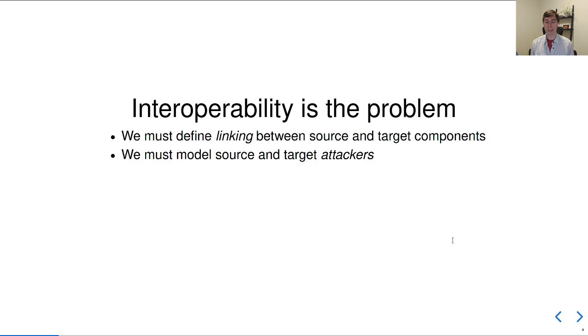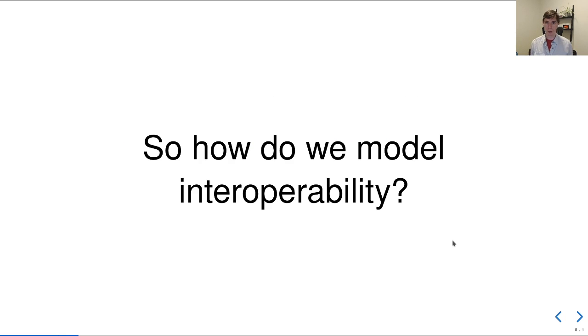Now for secure compilation, we have a similar problem. We want to enable a target attacker to link directly with the source program and know that we still have security guarantees. So this is most interesting when the target language can make additional observations compared to the source language. In each of these cases, direct interoperability between the source and the target language is key. So what's the right way to model language interoperability?